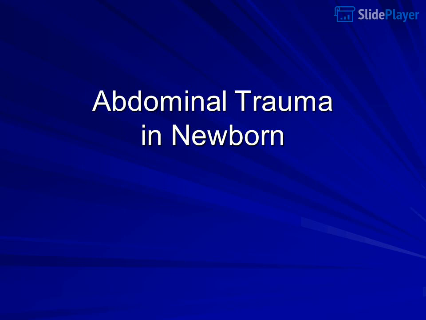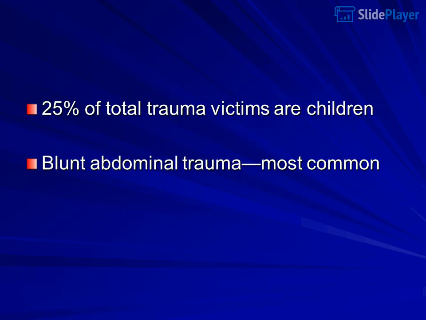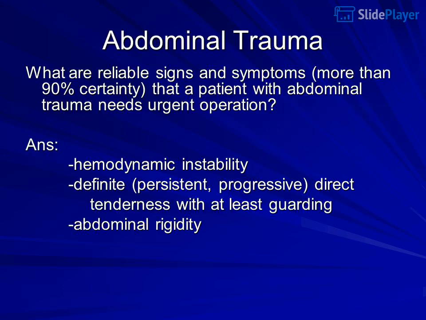Abdominal trauma in newborn. 25% of total trauma victims are children. Blunt abdominal trauma is the most common abdominal trauma. What are reliable signs and symptoms with more than 90% certainty that a patient with abdominal trauma needs urgent operation? Hemodynamic instability. Definite, persistent, progressive, direct tenderness with at least guarding.